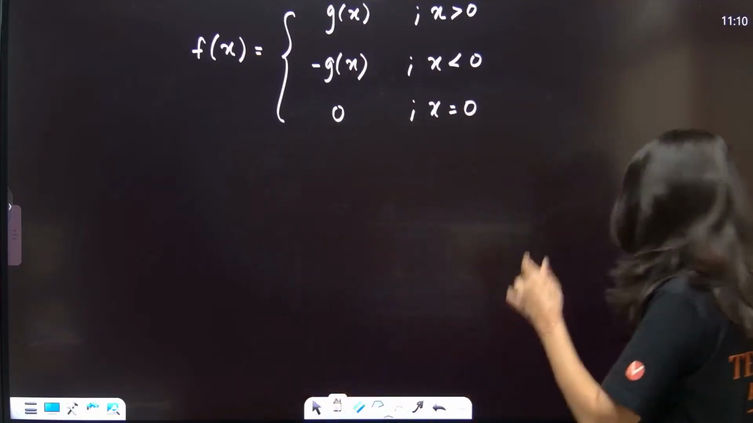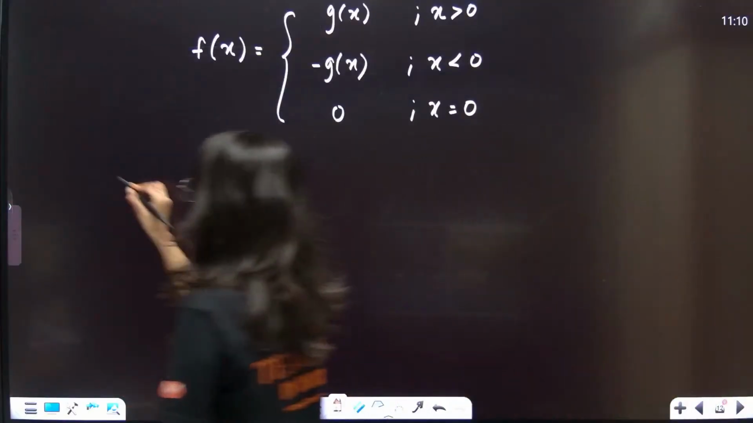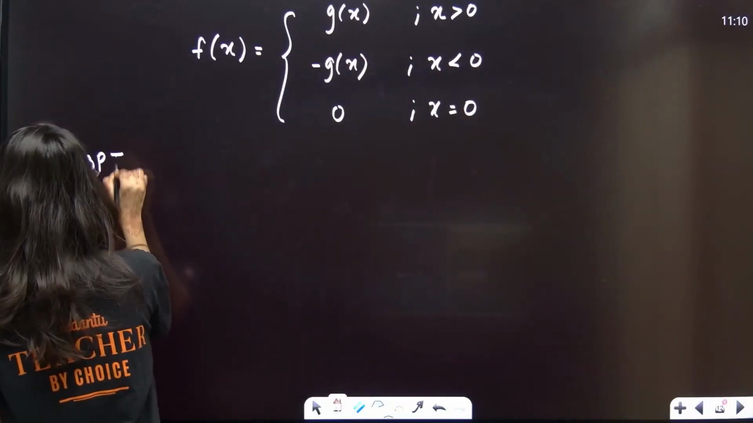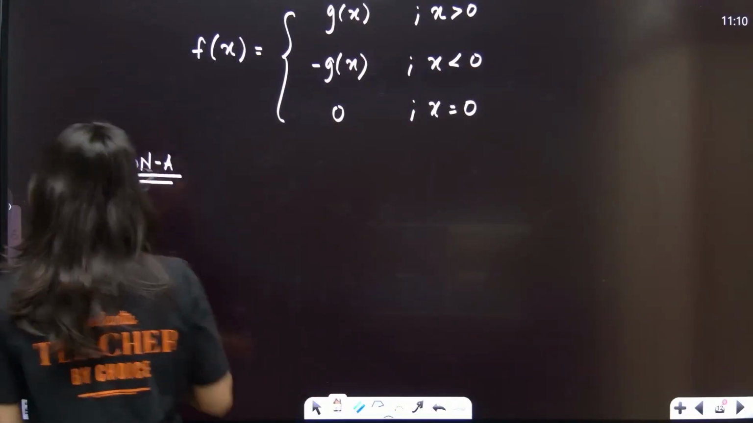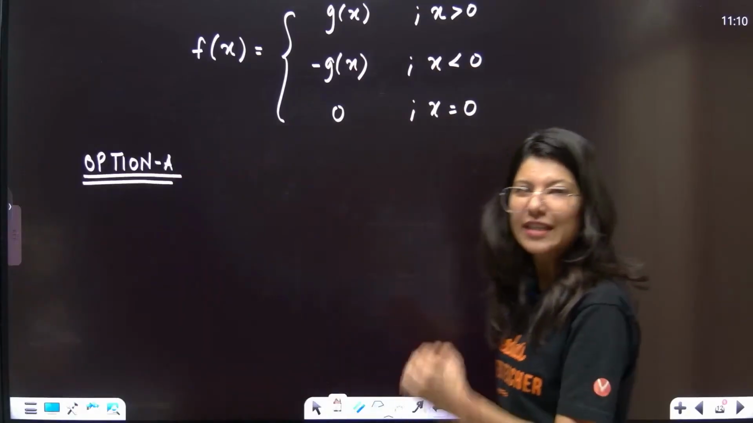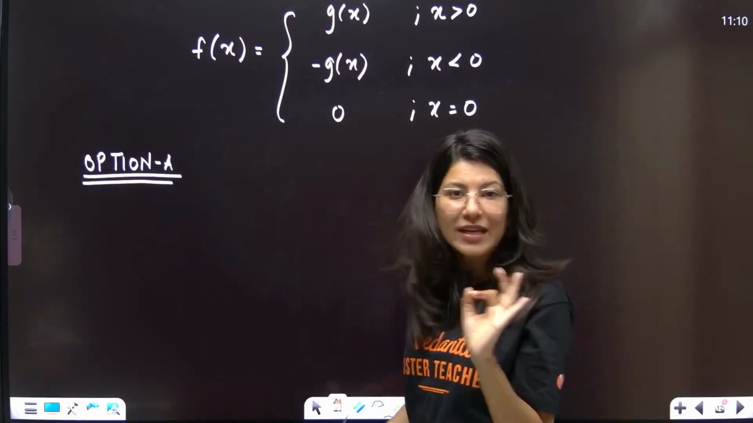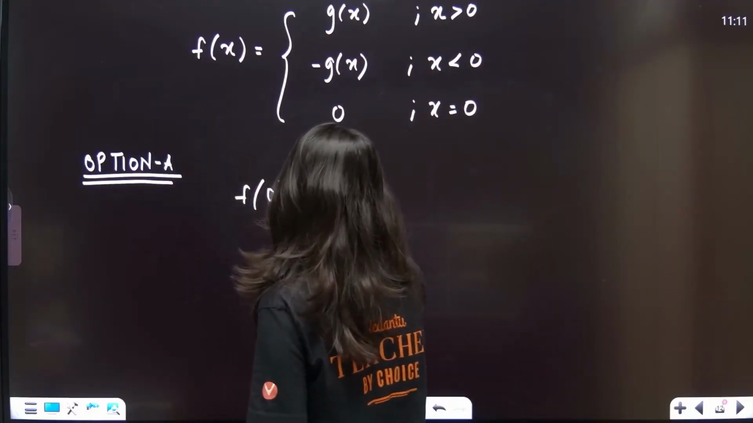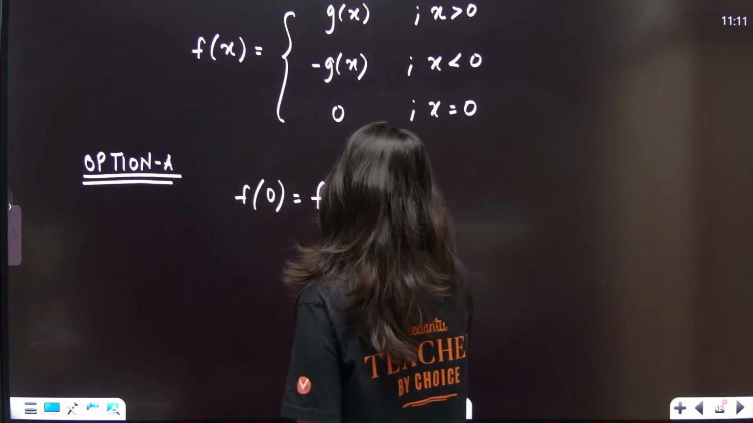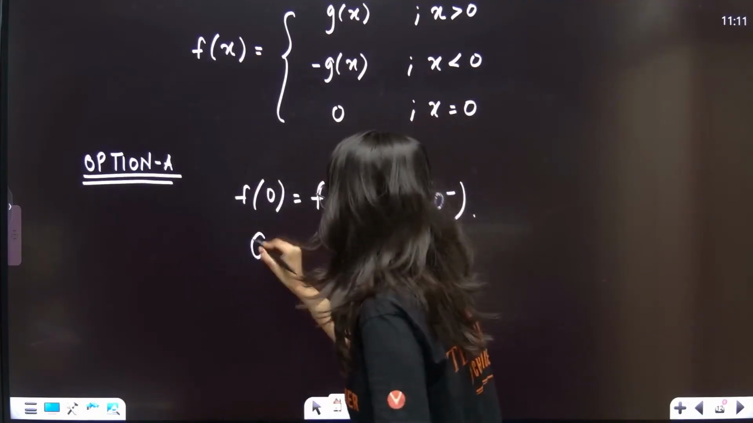Now what is the first option? f is differentiable at x equals 0. So let's talk about option A first. For differentiability you need to check, correct? First we need to check continuity. So f of 0 should be equal to f of 0 plus, which should be equal to f of 0 minus. What is f of 0? Ma'am, f of 0 is 0.